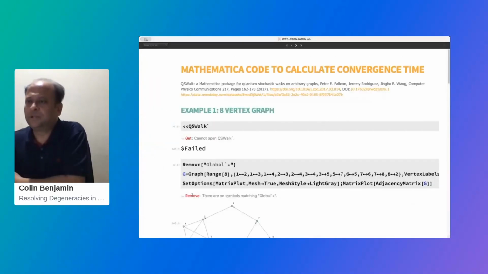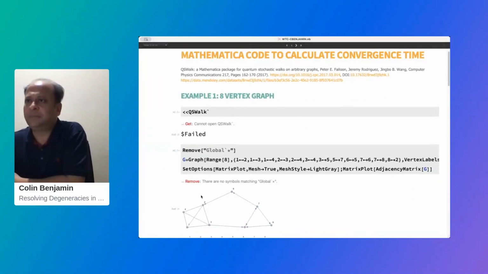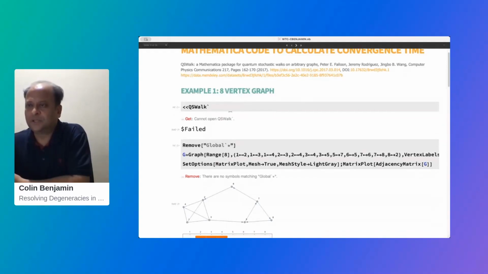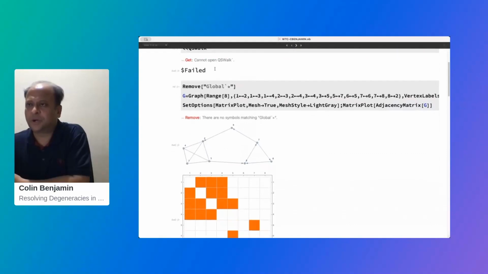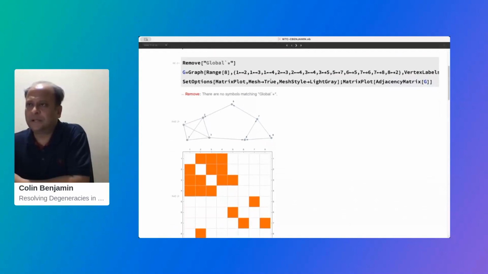So let's first look at our code to calculate the convergence time. To use this, you have to download what is called the quantum stochastic walk package. It's a Mathematica package for quantum stochastic walks on arbitrary graphs, which was developed by Peter Falloon, Jeremy Rodriguez, and Jingbo Wang in this paper. It's free to download. We first apply it to the 8 vertex graph. First, save this in your Mathematica notebook, and then you call this QSWalk package, and then you start your code for the convergence time.